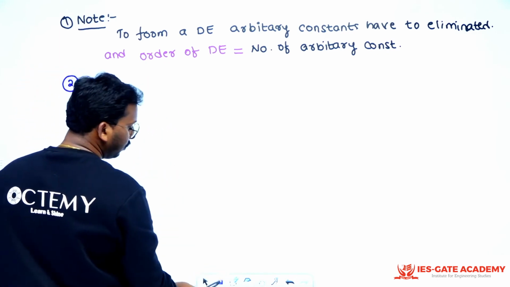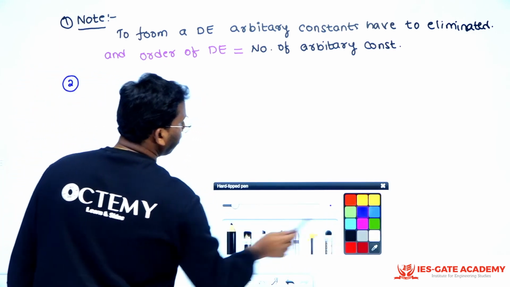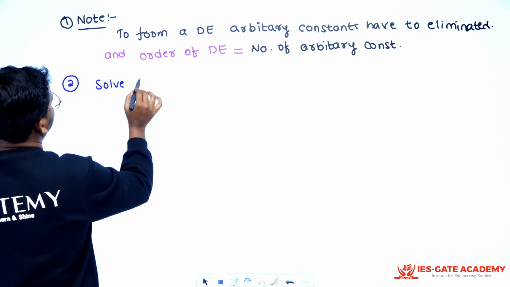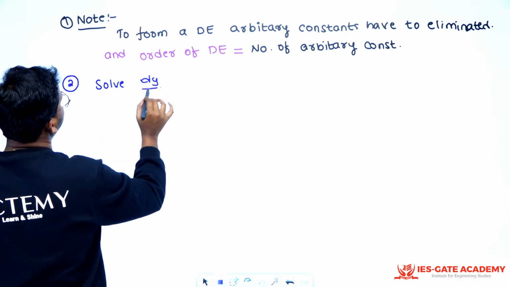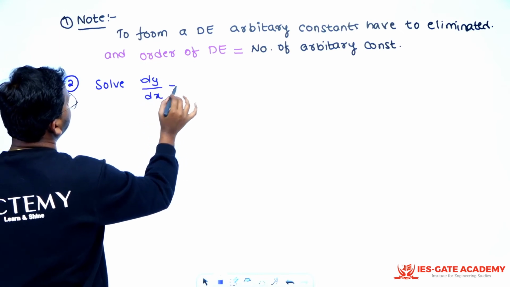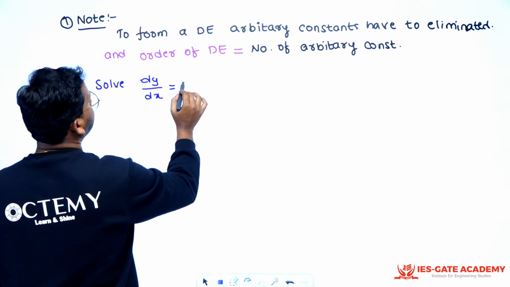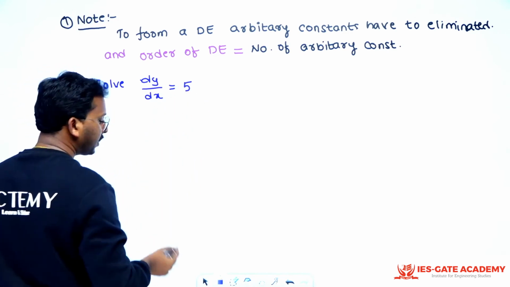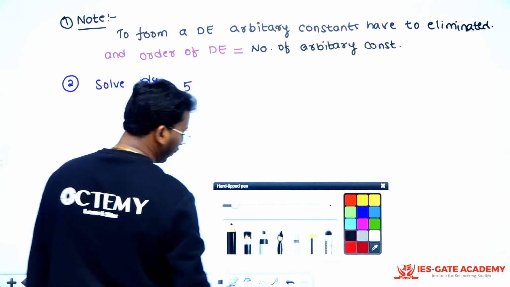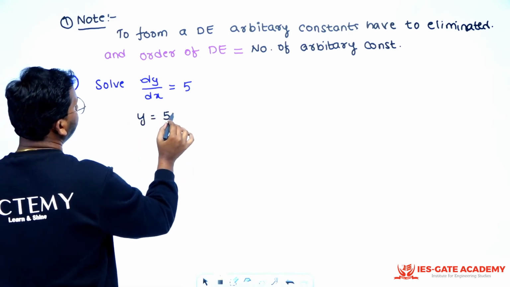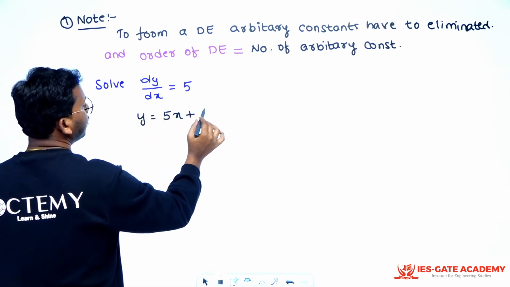Say I gave you a question like this: solve dy by dx is equal to say 5. A simple question, just for you to understand the point here. When you solve this, what will you get? You will basically get y is equal to 5x plus c.